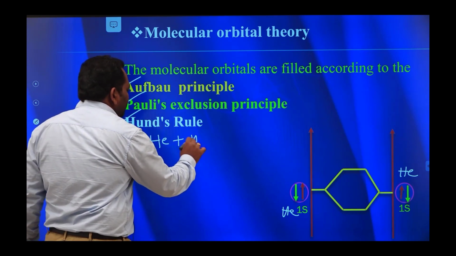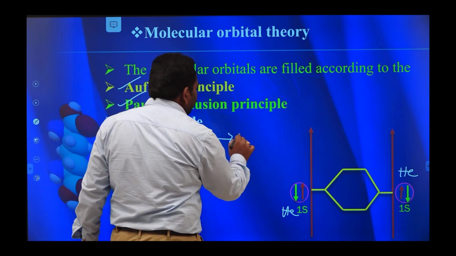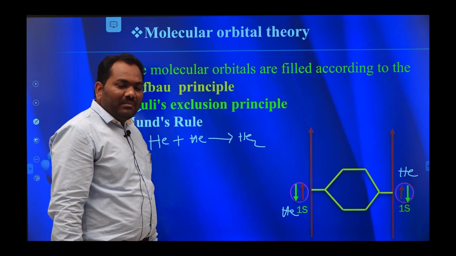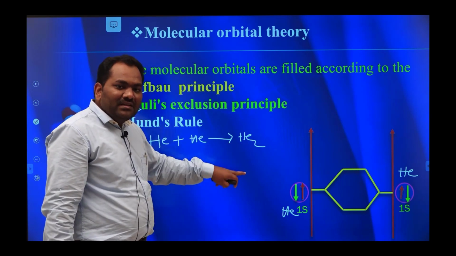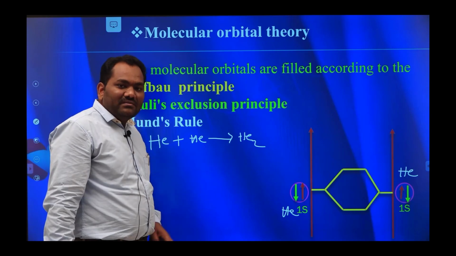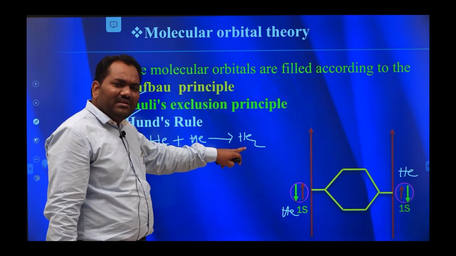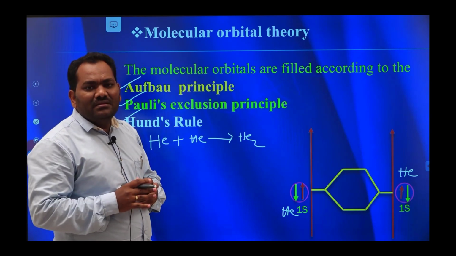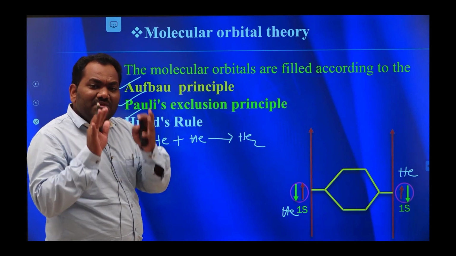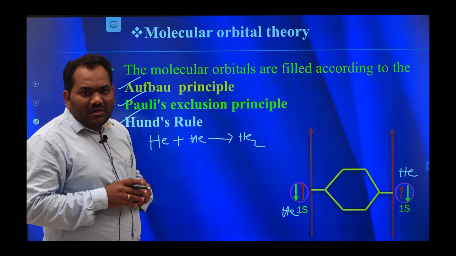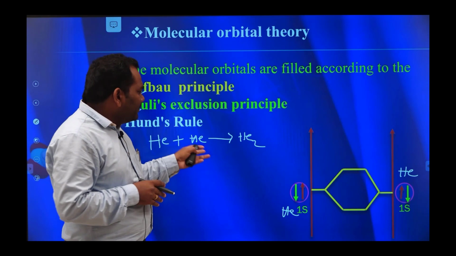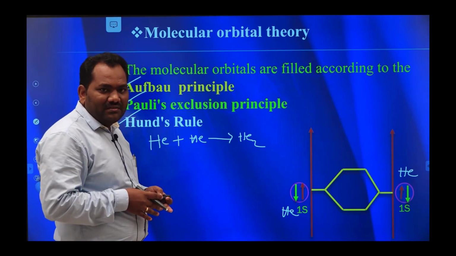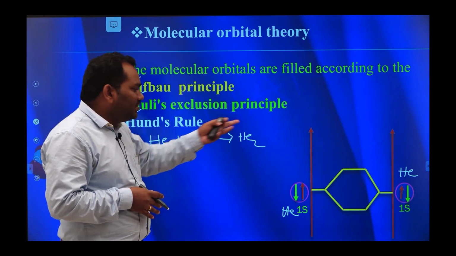He plus He gives rise to He2 molecule. Okay, but it is impossible. Why? It can't maintain stability. Why? Not only this molecule, all noble gas molecules do not undergo dimerization. Why? Because there is no bond between the two atoms. Now, I can explain why noble gas molecules cannot undergo dimerization by taking this He2 molecule.